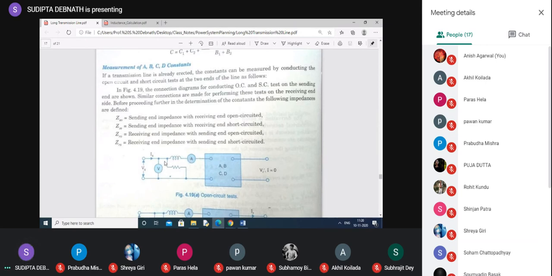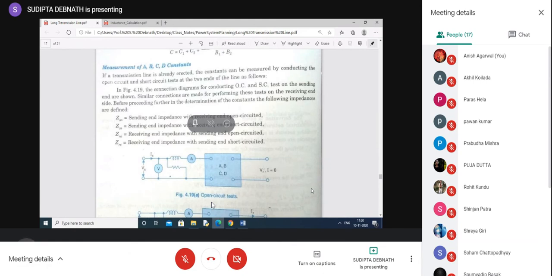This you can understand. So there is a transmission line here. At the input, you put one voltmeter, you put one ammeter, and you put one wattmeter. Now, what is the rule? First, you open circuit the receiving end. Okay, find out these values. Then you short circuit the receiving end. Again, find out the ratio. Let me repeat. Actually, this is done in 4 steps. First, you give supply to the sending end. Normally, supply is given to the sending end. First, keep the receiving end open. Then find out V by I.